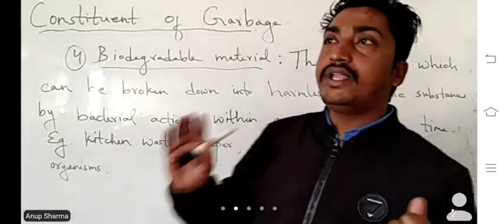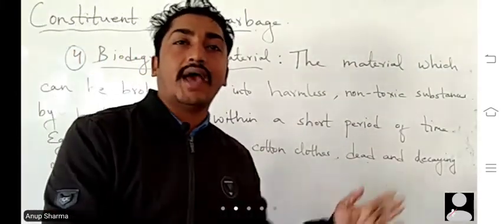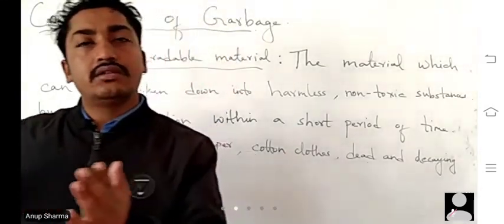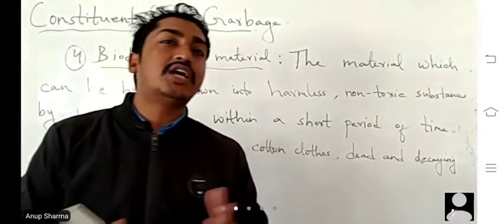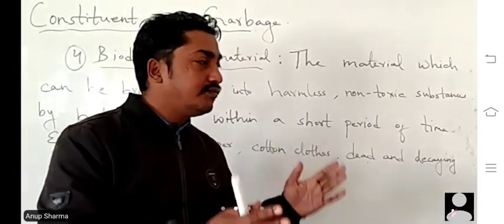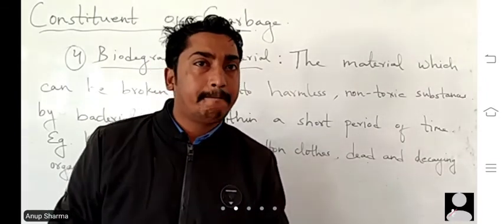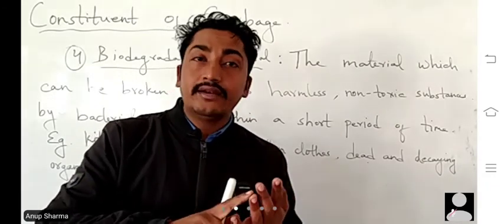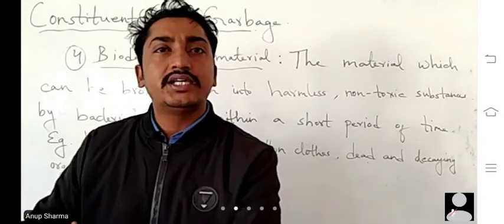So when we throw garbage, we must throw it in a correct manner. If you mix liquid waste with solid waste, the solid waste which is useful will also be contaminated. So instead of throwing liquid waste and solid waste in one dustbin, we can use 2 dustbins. Similarly, biodegradable waste and non-biodegradable waste can also be separated.